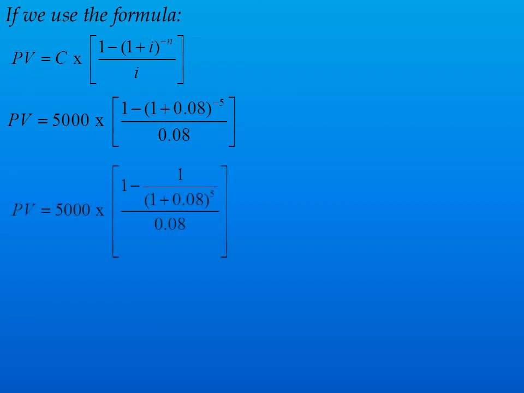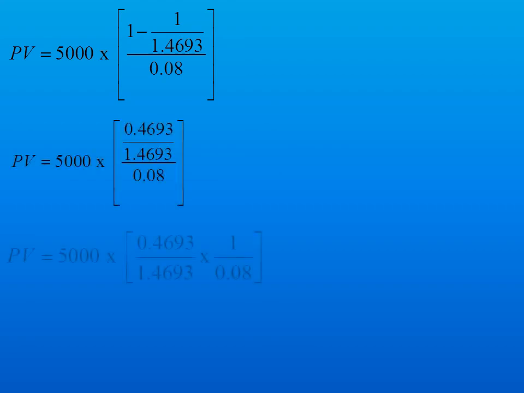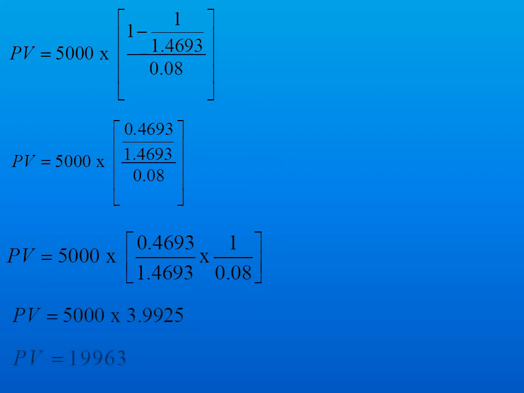So the value comes to, through all these steps, 5000 into 3.9925 and the final value is 19963, same as what we calculated through the picture.